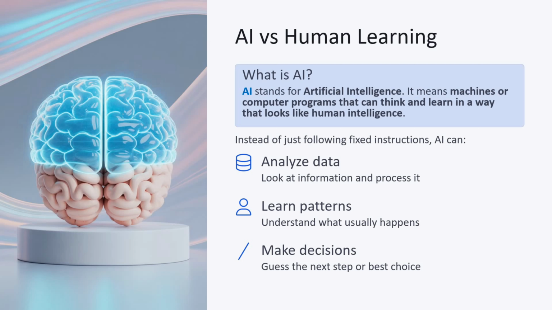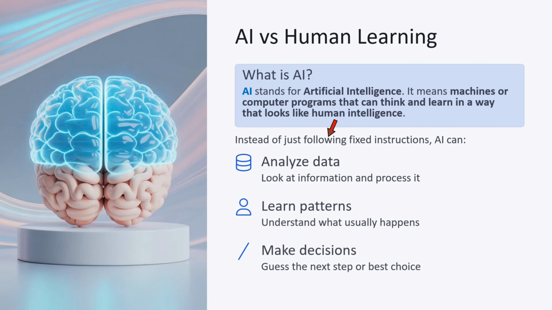In this video I will explain AI versus human learning. What is AI? AI stands for Artificial Intelligence. It means machines or computer programs that can think and learn in a way that looks like human intelligence.